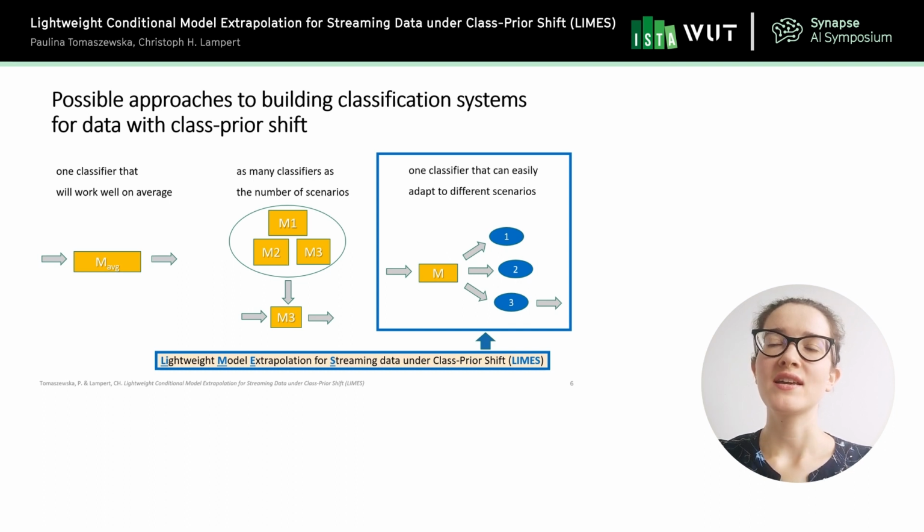And the last approach is that we have one model that can easily be adjusted to different scenarios, so to different class distributions. This is the idea that we use in the LIMES method. Please note that LIMES is better than the first approach, because we still have just one model, but it is flexible so that we can adjust it. And it's better than the second approach because we have one model instead of a pool of models. So we can say that this is a kind of mix of the first two approaches.